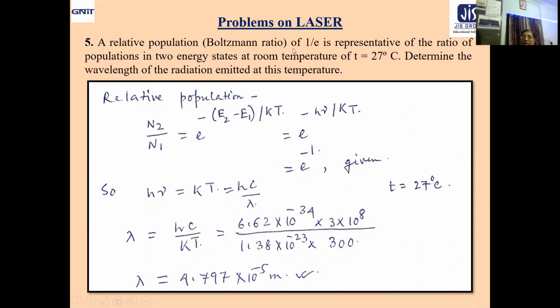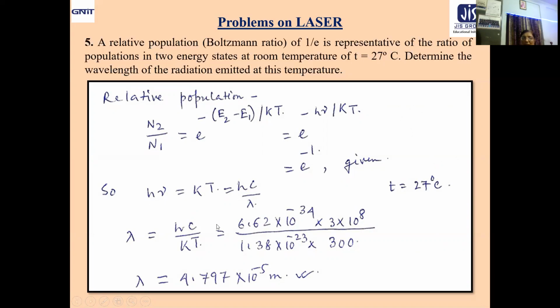Now in the question it is given that it is equal to 1 by e. That means e to the power minus 1. So let us compare them. Rest of the thing is very easy. h nu by kT equal to 1. Minus minus will cancel out. So h nu equal to kT. Now nu is c by lambda. Nu equal to c by lambda. Now lambda equal to hc by kT.